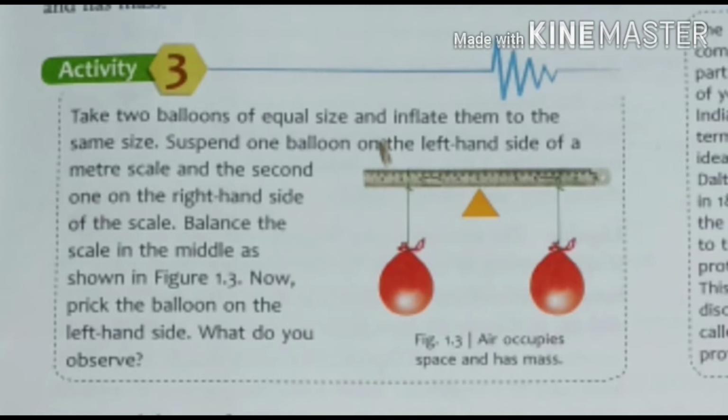The balance scale is in the middle as shown in the figure, and when we prick the balloon on the left side, we observe that the scale will bend to the right hand side, because the right hand side balloon is still hanging there, and the left side balloon is burst. So this experiment is showing that the air filled in that balloon has mass, and it occupies space also. Though we cannot see it, air has mass.